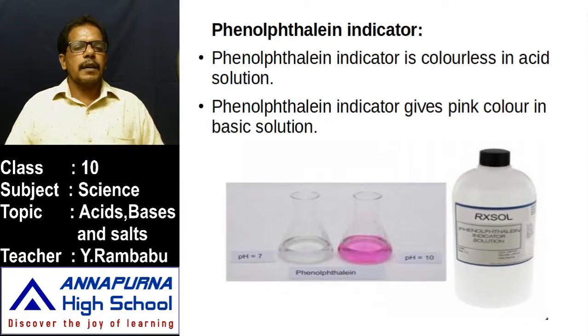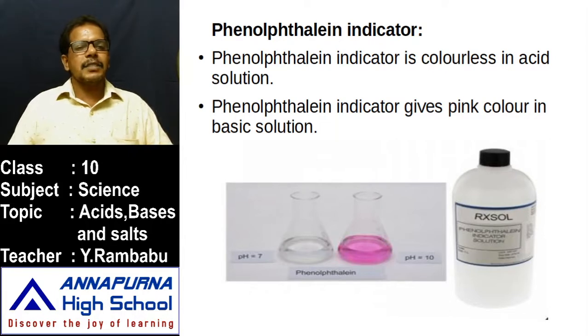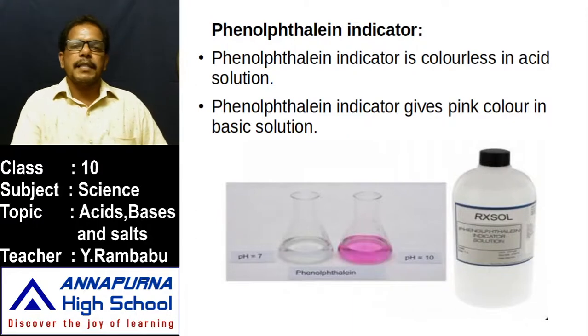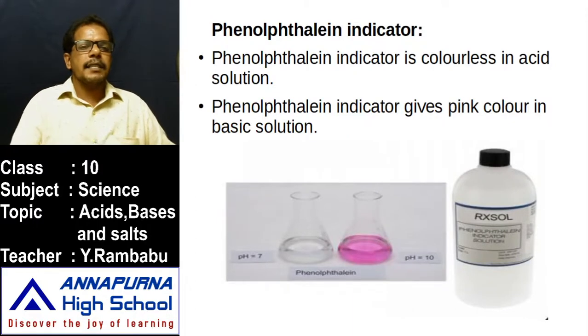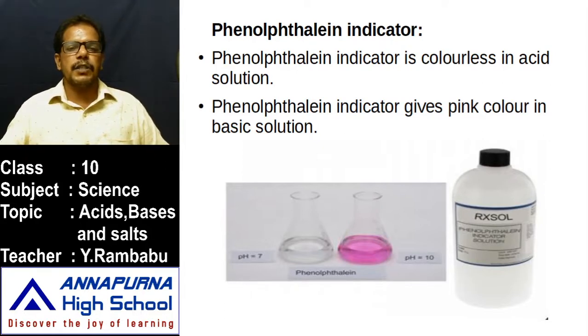Then what about methyl orange indicator? Acids change methyl orange into pink or red, bases change methyl orange into yellow. And phenolphthalein, acids change phenolphthalein into colorless, bases change phenolphthalein into pink. These are the three indicators.